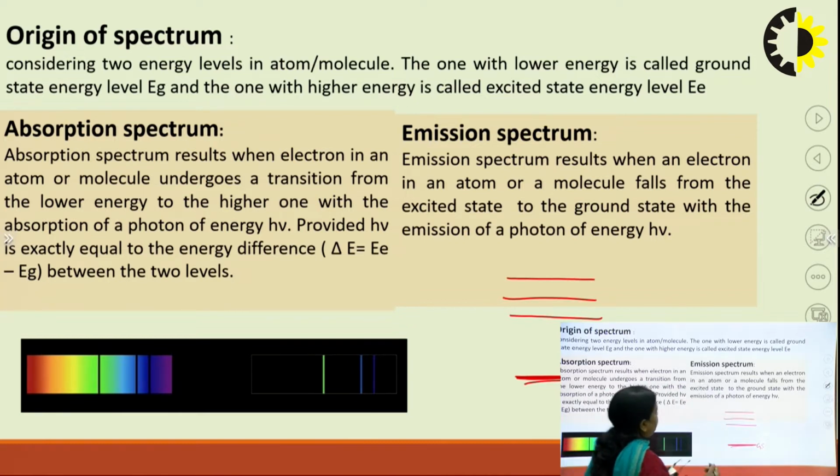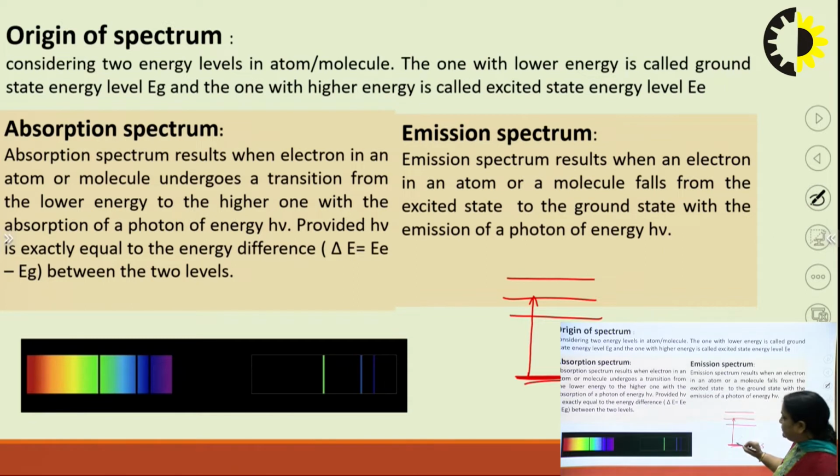So, if the atom or electron absorbs energy and goes from the ground state to a higher energy state, an absorption spectrum occurs. So, in an absorption spectrum, there is a transition of the atom or electron from the ground state to a higher energy state.